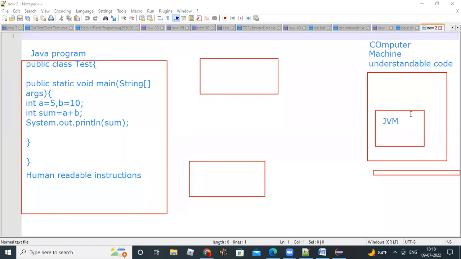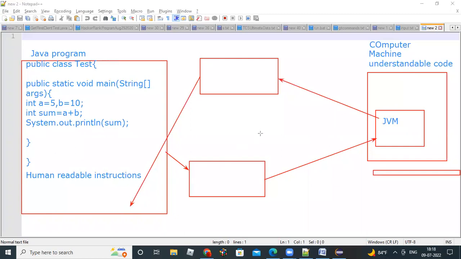Basically, it's a machine. But how will this be converted into machine understandable code? First, this entire code will be converted into bytecode by the compiler, and the bytecode will be supplied to the JVM, and inside the JVM this component is there, and then you will get output here.